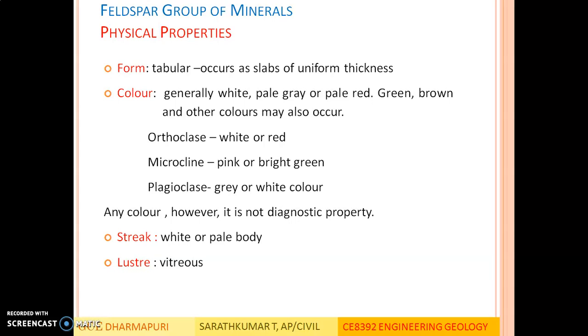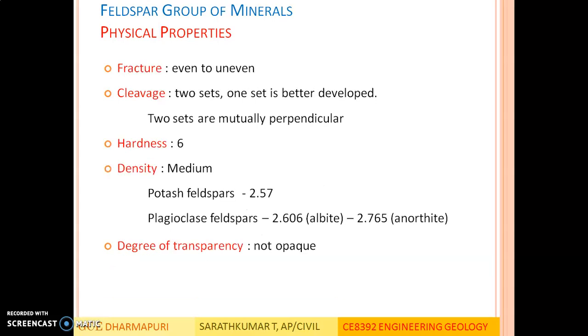These feldspars, depending upon the impurities, can occur in any color. So, identifying feldspar group with color is not feasible. The streak. These feldspar group of minerals have white or pale body streak. Luster. The luster is vitreous. Fracture. Both even to uneven fractures occur. Cleavage. It has two sets of cleavage. One set is better developed and these two sets are mutually perpendicular.